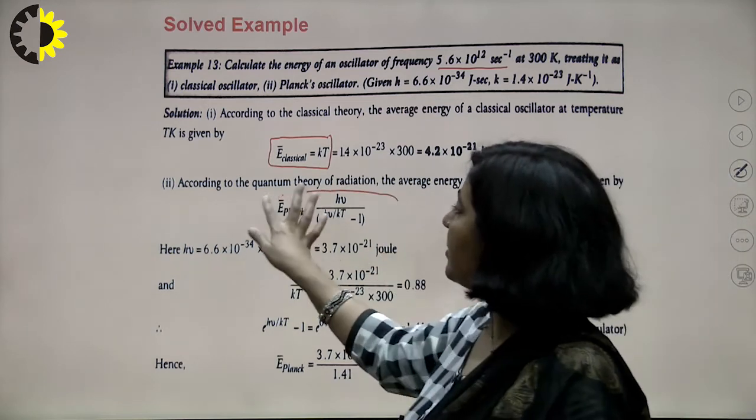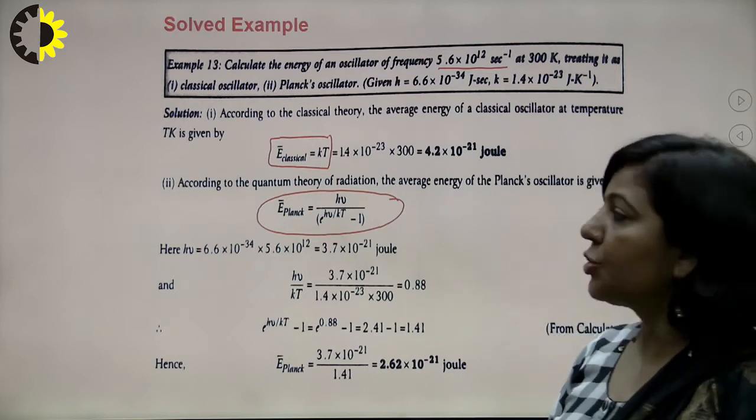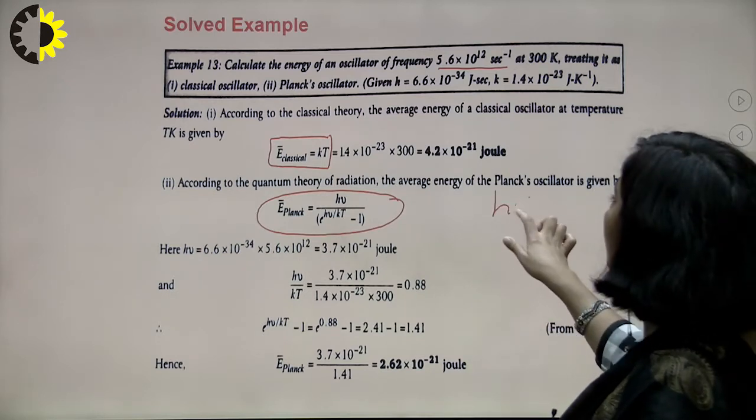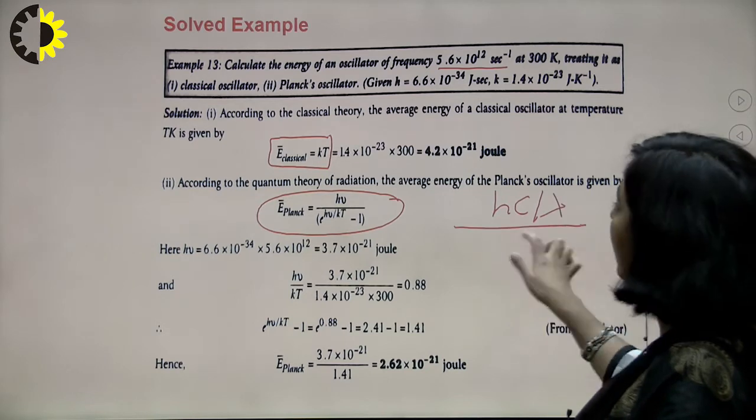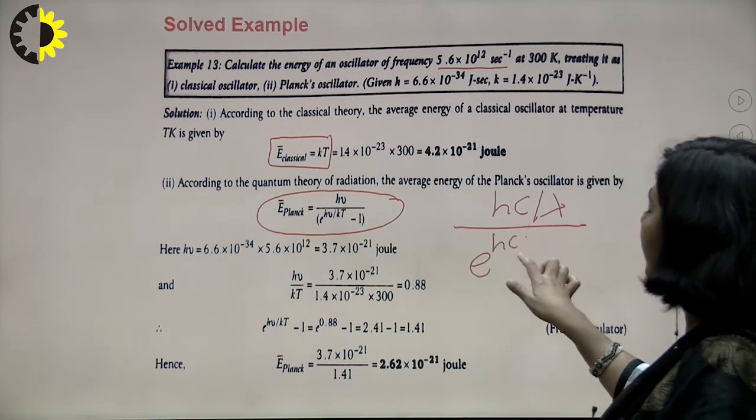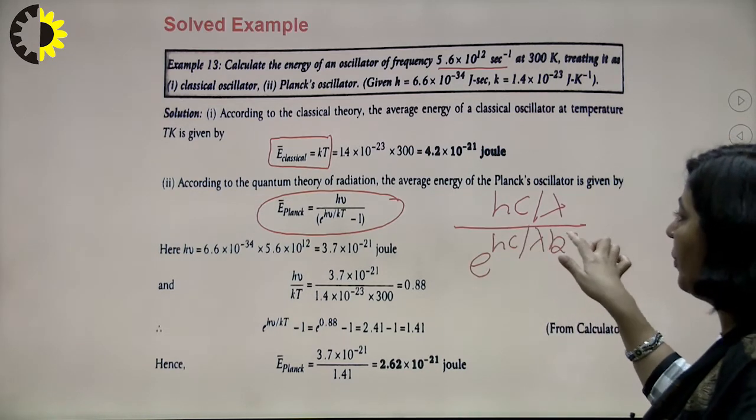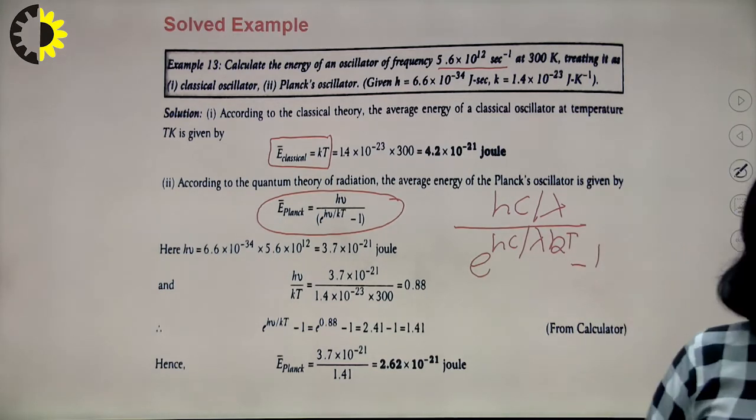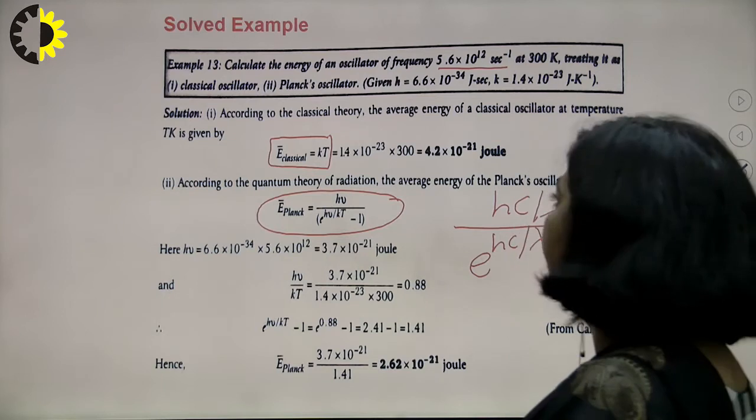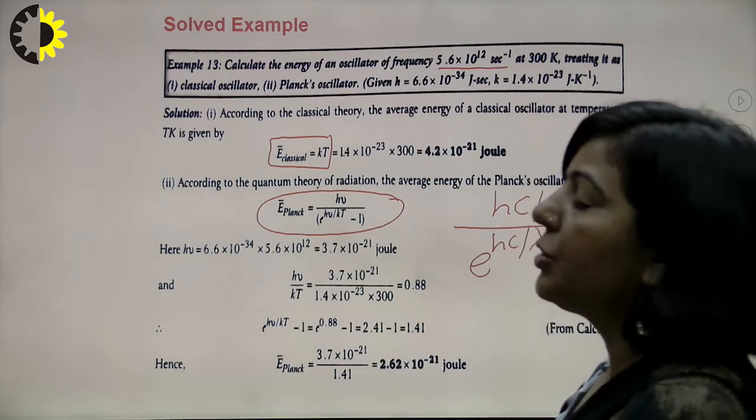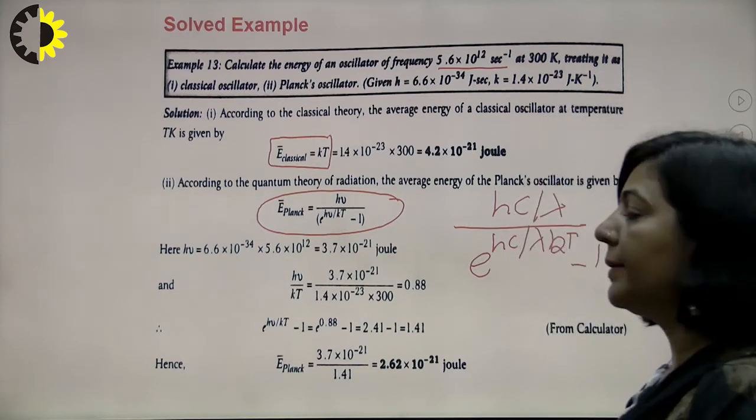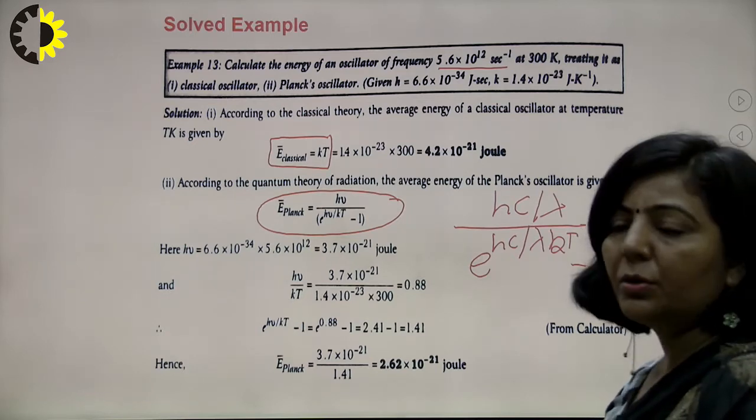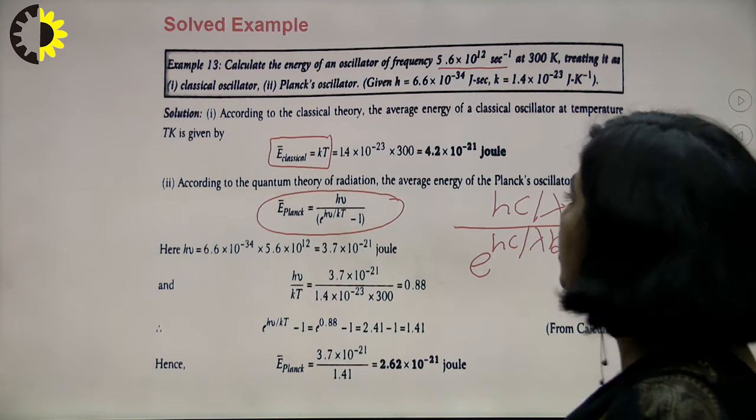In the case of Planck's oscillator, this is the formula: h nu upon e raised to power h nu upon kT minus 1. You know this frequency can be written as c by lambda, so you have this energy as hc by lambda upon e raised to power hc by lambda kT minus 1. Just substitute the values of all the constants, wavelength and temperature, and after simplifying you can get the energy of the classical oscillator as well as the Planck's oscillator. So this is the method to solve these questions.